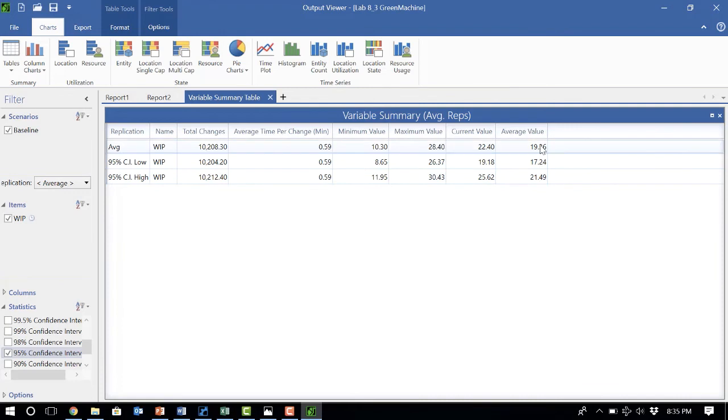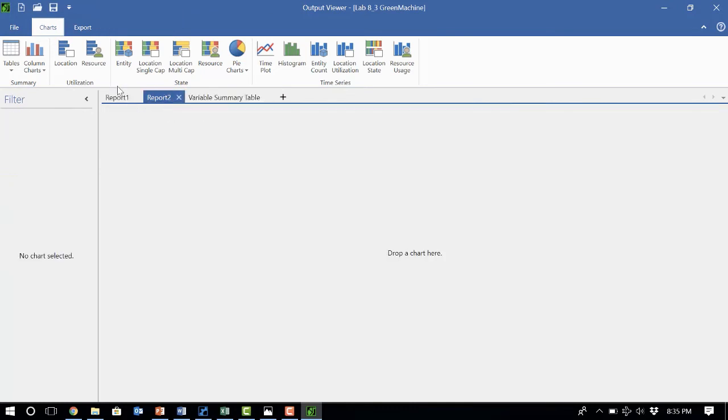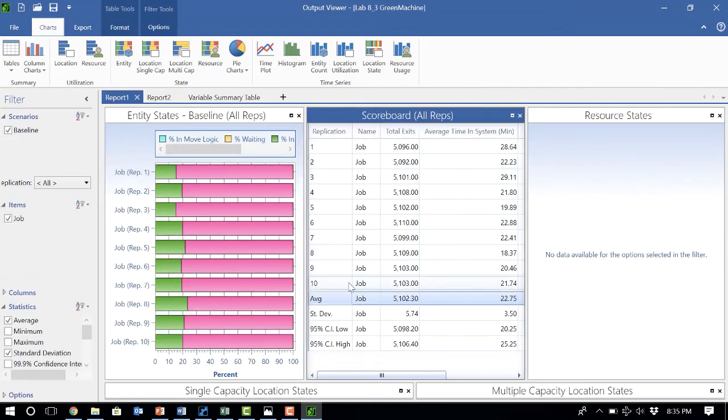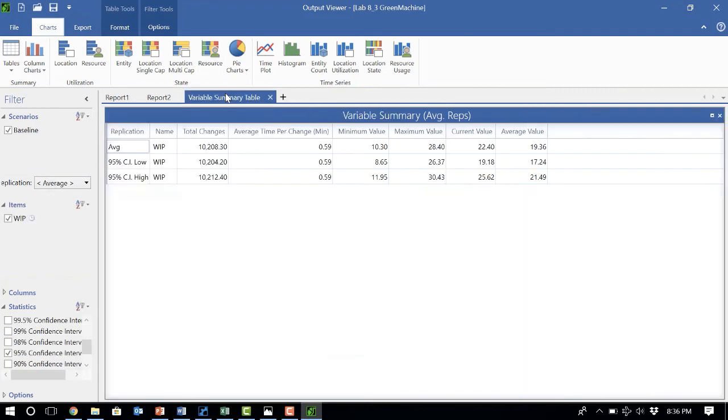Obviously every time we repeat the sample, if I look at another 100 hours of operation time of this manufacturing process, replication 11, replication 12, the numbers I observe are a little different. My average would be different, right? So the average working process would be different. So basically I say on average it is about 19 parts, but with 95% confidence, this average will vary between 17 to 21.